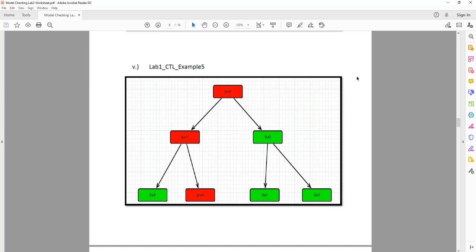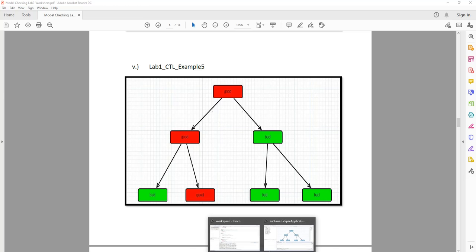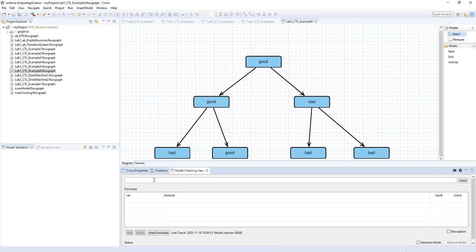Remember, strong until says the first property must hold until it meets the second property, and the second property must always be found. So if you did all paths strong until good bad, you will get this answer. Why? Because it's saying good must hold. Yes, good does hold. However, it's a strong until bad. So bad must be found on this path.